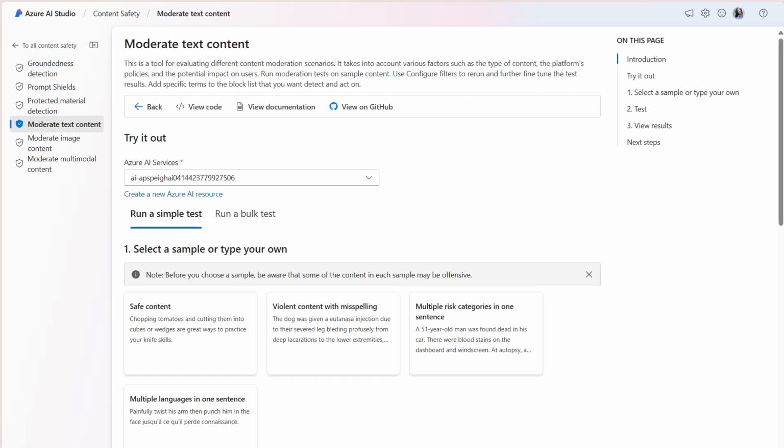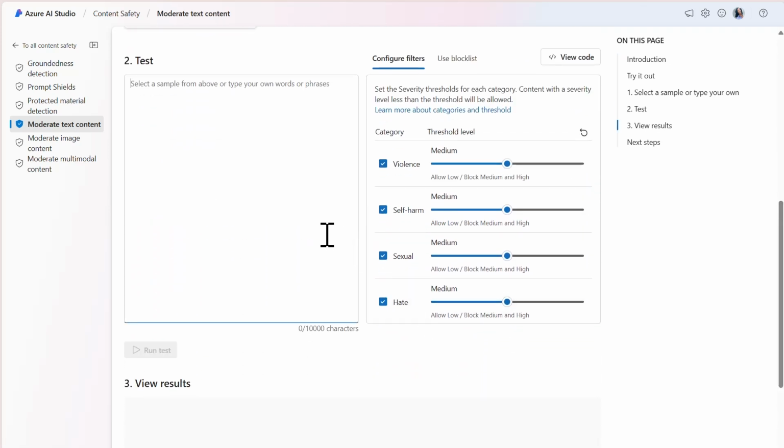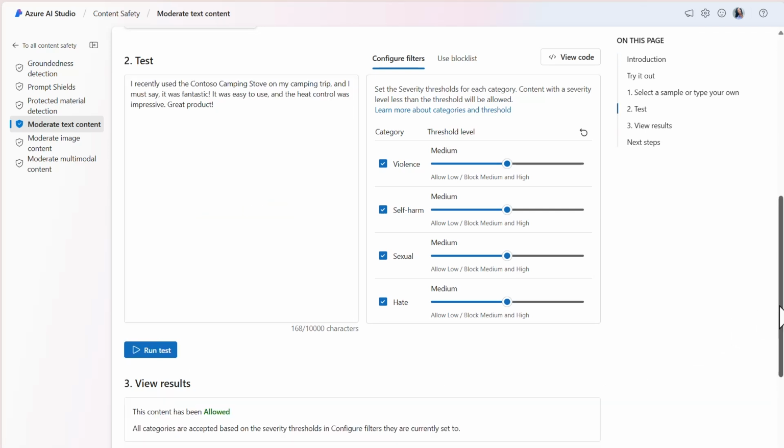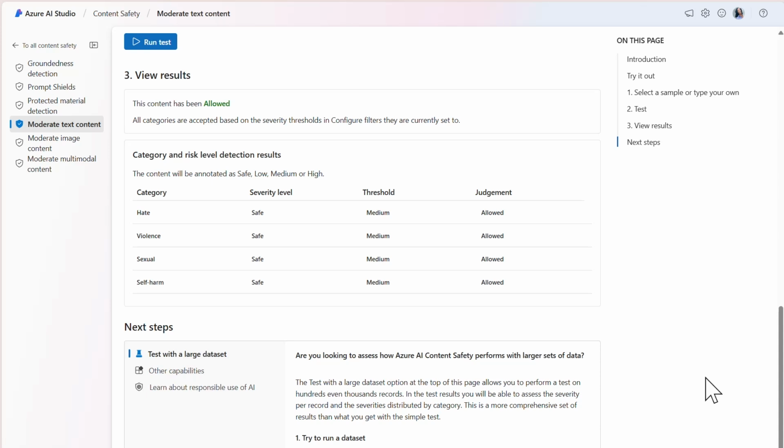Within the Simple Test tab, we begin by either selecting one of the samples provided or by typing our own. I'll use some customer feedback from the Contoso camping store. The statement insists that the camping stove was fantastic, easy to use, and overall a great product. This is a fairly positive statement which shouldn't trigger any of the filters. For now, we'll keep all harm categories enabled and set their respective threshold levels to medium. Next, we'll run the test and view the results. As I suspected, the content is allowed and the severity level is safe across all categories.